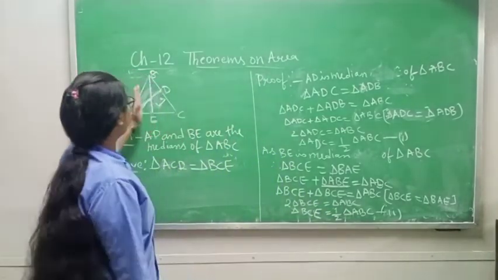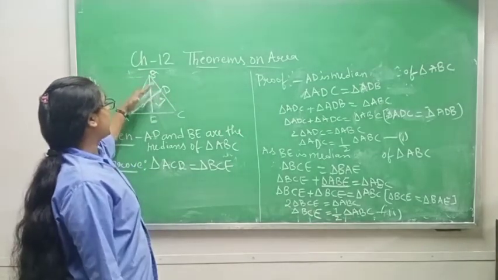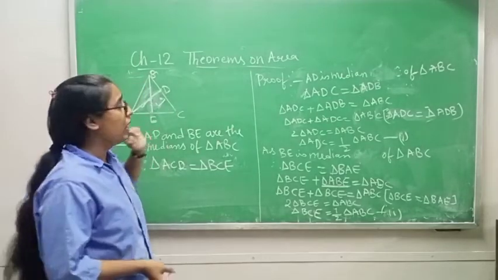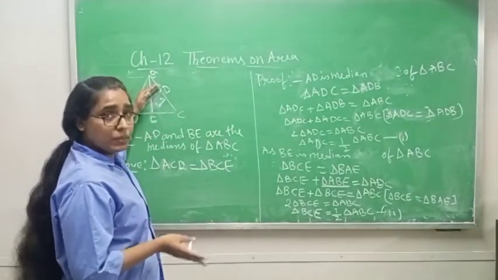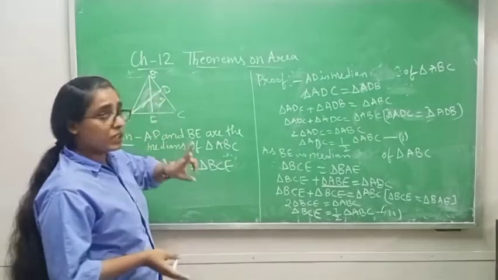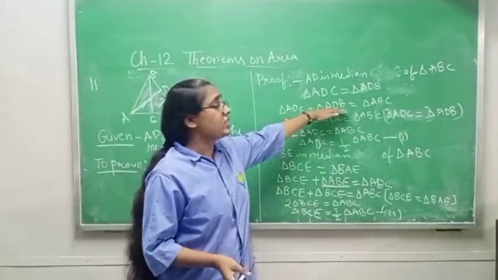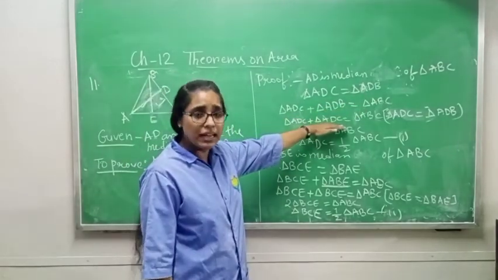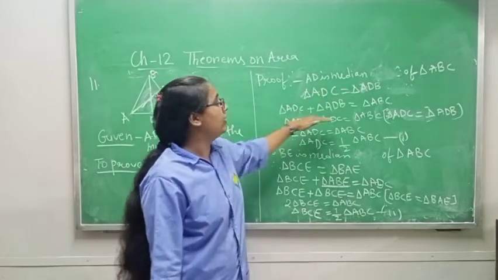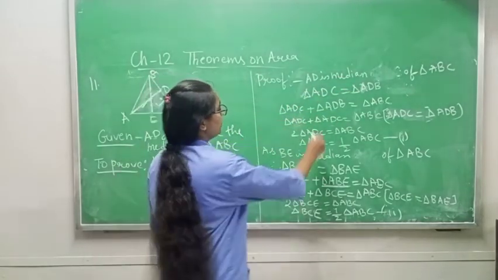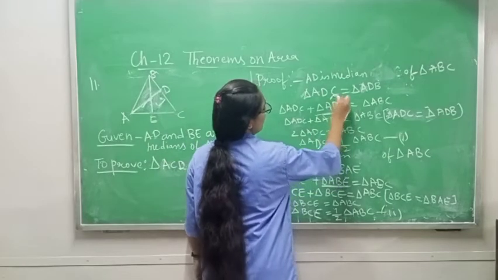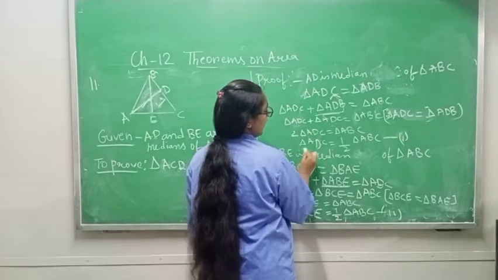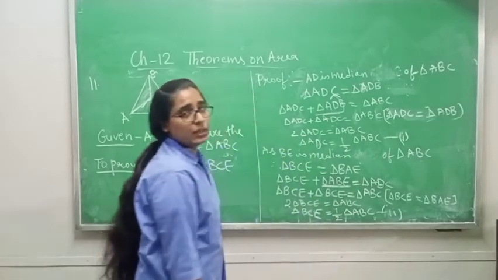Understood? First I take AD as a median, and it divides the triangle into two equal halves. So ADC and ADB are equal, and ABC is made up of ADC plus ADB. In place of ADB I can write ADC because both are equal. So two times triangle ADC gives triangle ABC, and triangle ADC is half of triangle ABC.